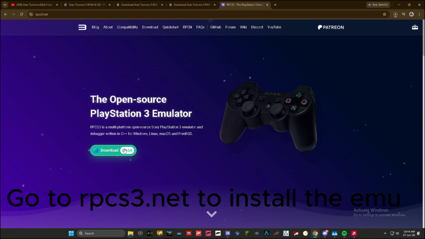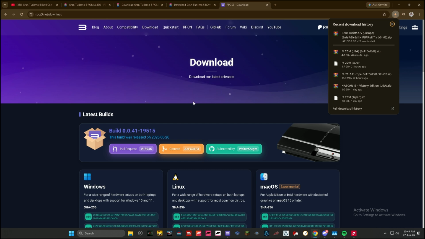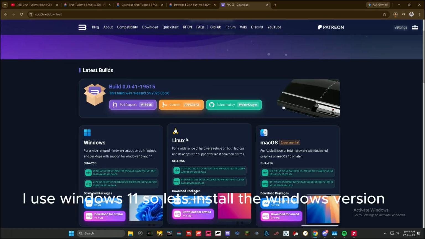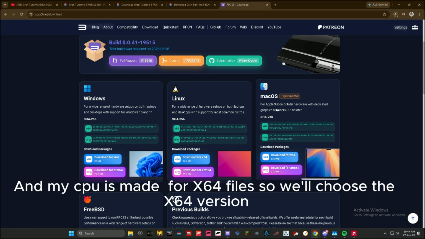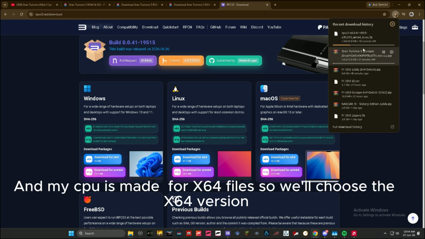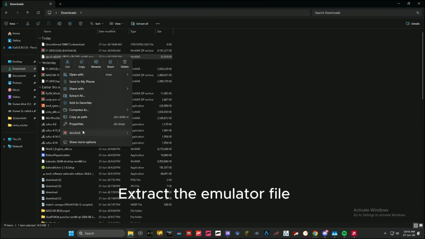Go to rpcs3.net to install the emulator. I use Windows N, so we'll install the Windows version. And my CPU is made for x64 files, so we'll choose the x64 version. Extract the emulator file.